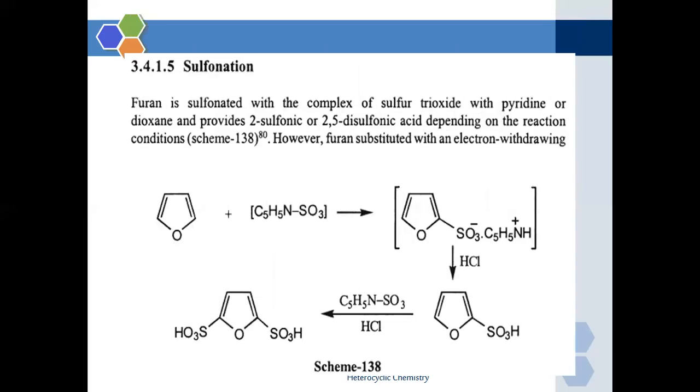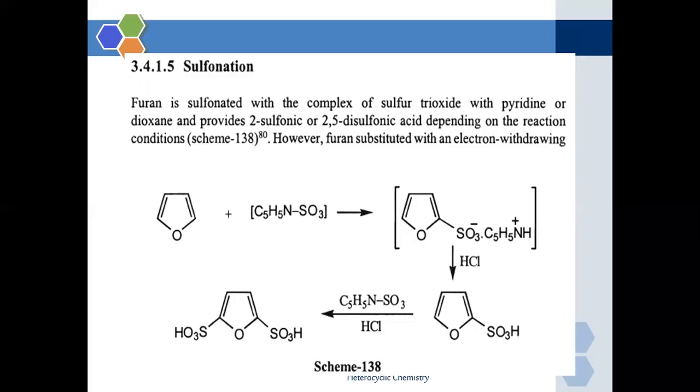Now the next reaction of the furan molecule towards electrophilic substitution is the sulfonation reaction. Furan is sulfonated with a complex of sulfur trioxide with pyridine or dioxane and provides 2-sulfonic or 2,5-disulfonic acid depending upon the reaction condition.